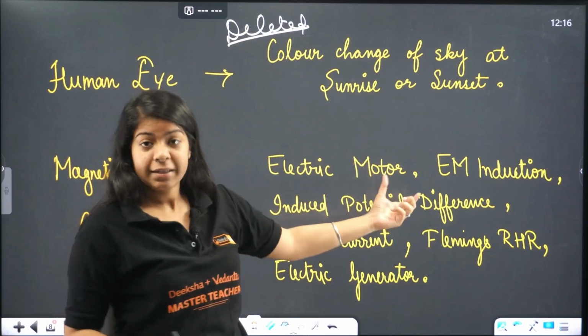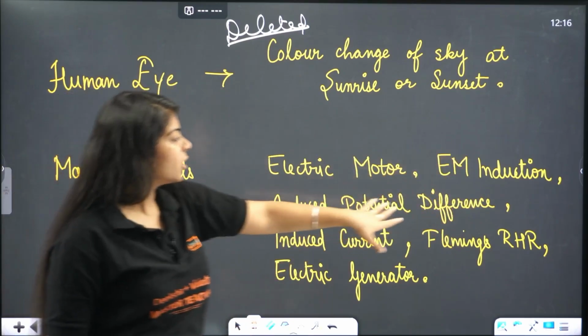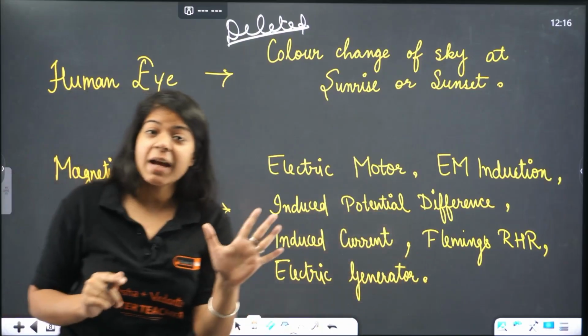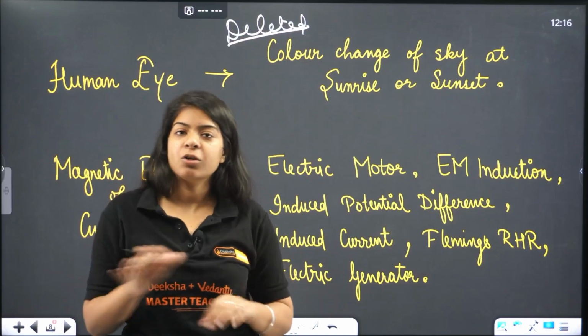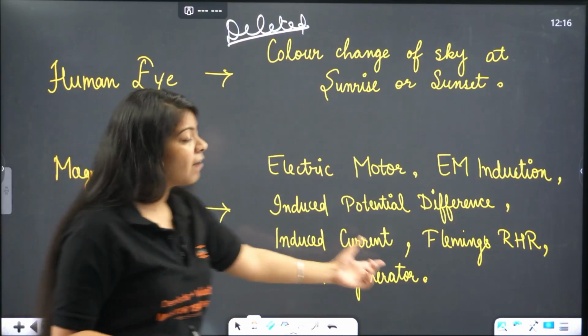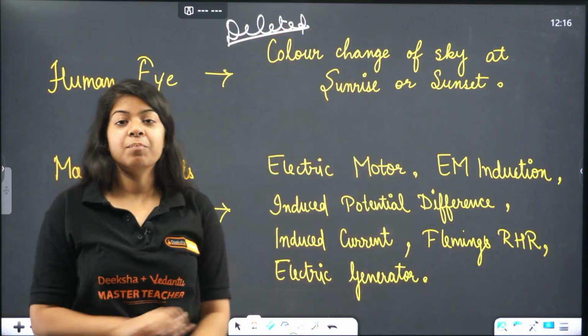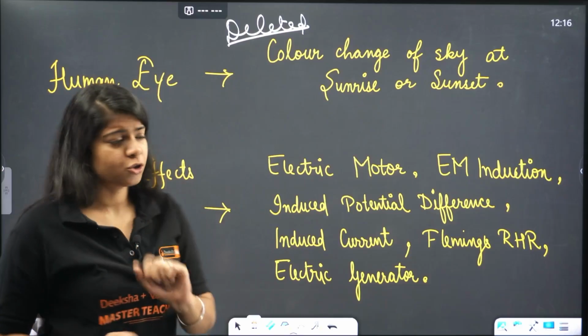What are these? Electric motor, the whole is gone. Electromagnetic induction, induced potential difference, induced current, Fleming's right hand rule. Fleming's left hand rule is still there in the chapter in your syllabus, but Fleming's right hand rule is completely gone. And next we have electric generator. So all these, this whole slide, it's completely gone. If you see any of these topics, make sure you don't waste your time on those topics as well.